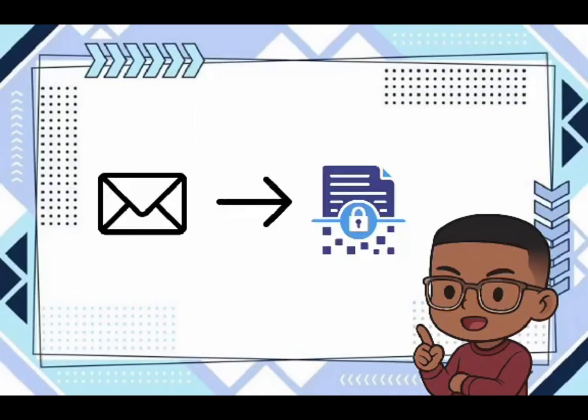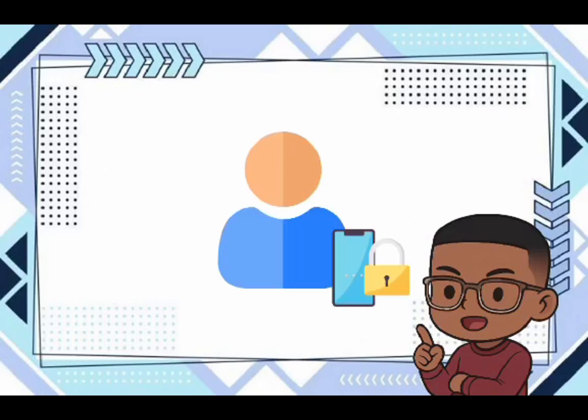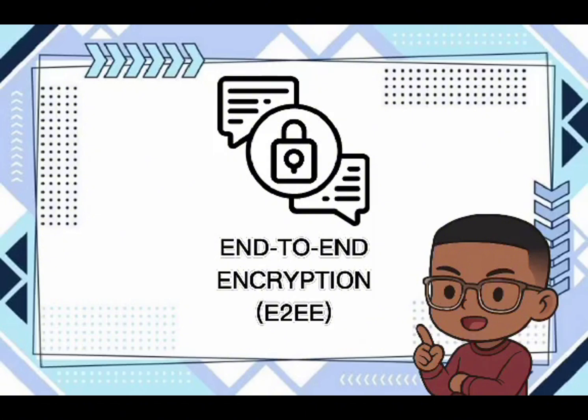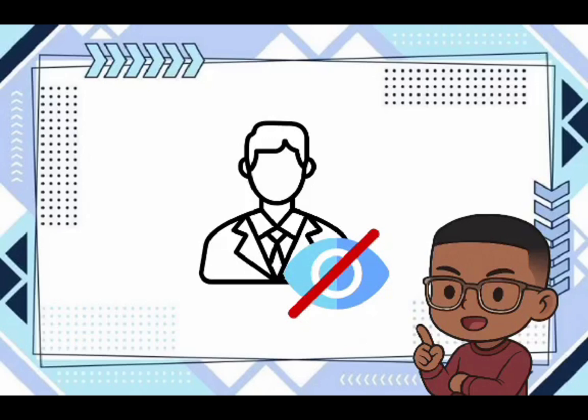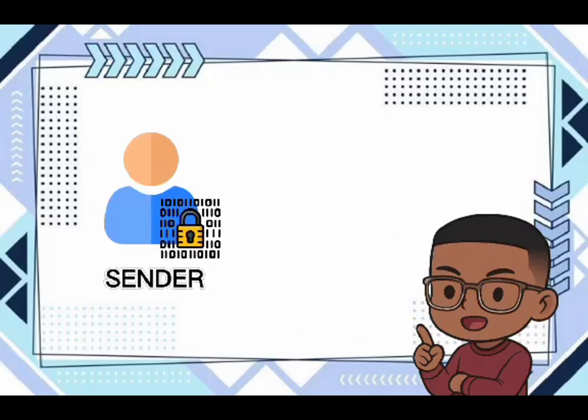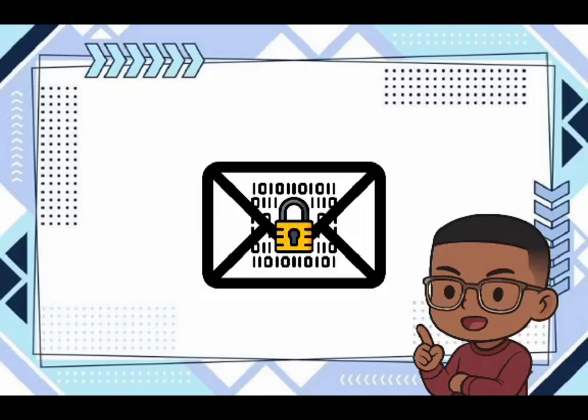Cryptography in messaging apps basically works by turning your messages into unreadable code using encryption algorithms. The key thing is that the only person you're sending the message to, if they have the right decryption key, can read it. The most secure method is end-to-end encryption, or E2EE. That means not even the messaging service itself can access your messages. The cryptographic keys are stored on the sender's and receiver's devices. So, while the message is traveling or sitting on the servers, it's unreadable, right?